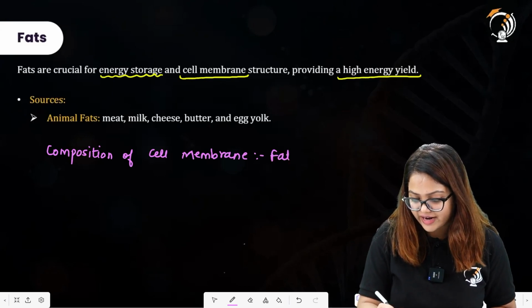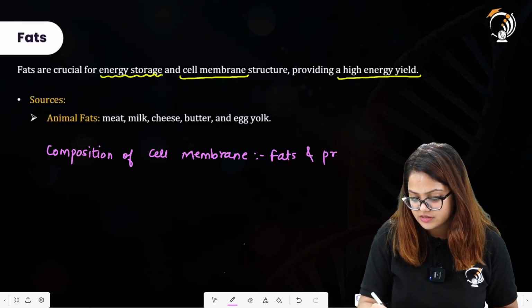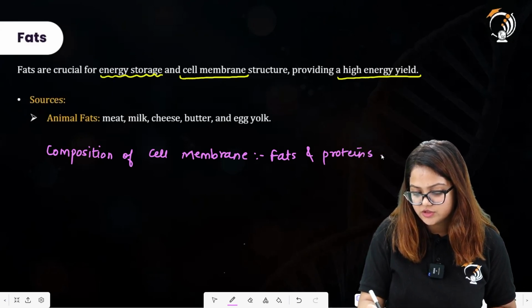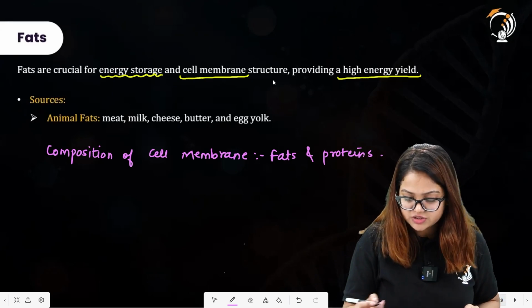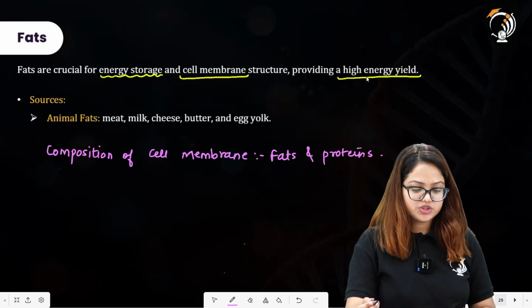It is made up of fats and proteins. So you can see how fats are crucial for the cell membrane structure. It also provides a high energy yield.